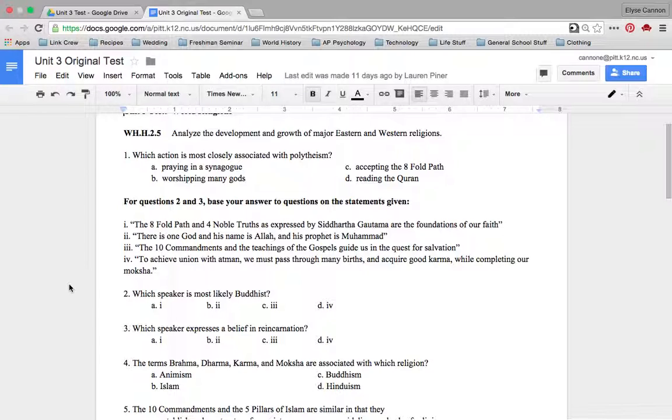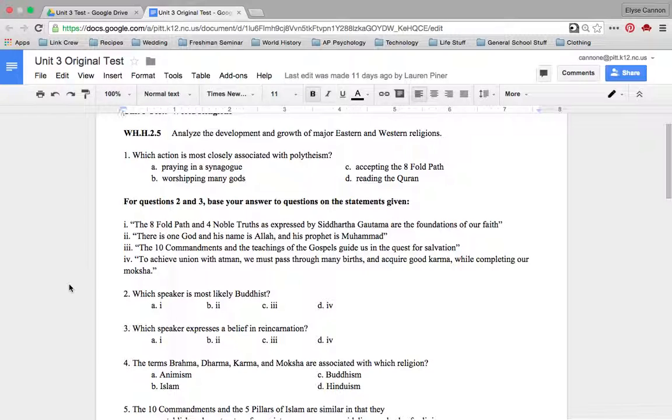A. Praying in a synagogue. B. Worshipping many gods. C. Accepting the Eightfold Path. D. Reading the Quran. For questions 2 and 3, base your answers on the statements given.